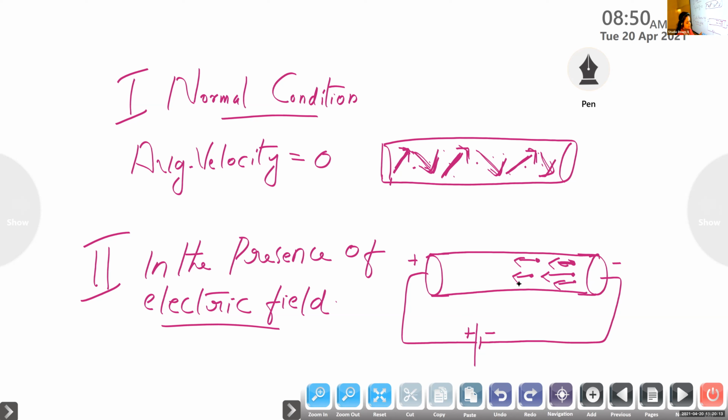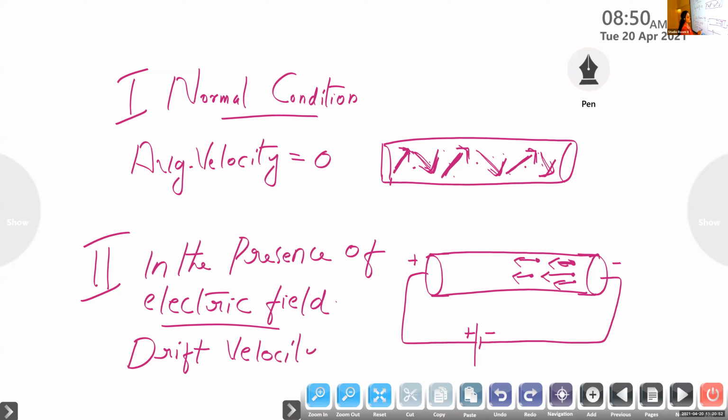In physics, we coin the term that the electrons start to drift from the negative side to the positive side. So in the presence of an electric field, the electrons present in a conductor start to drift, from the negative terminal to the positive terminal of the conductor. During this drifting, they possess a velocity, and that velocity is known as drift velocity.